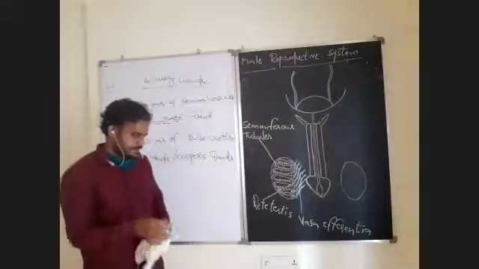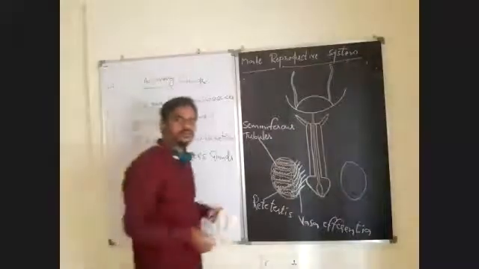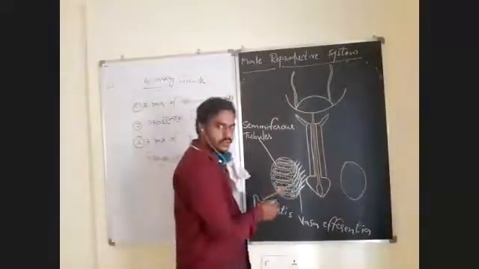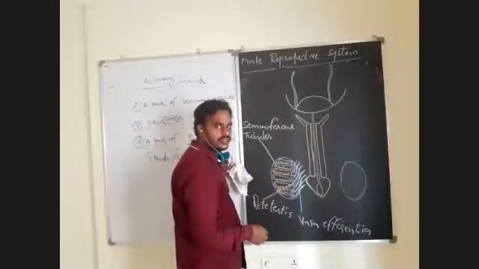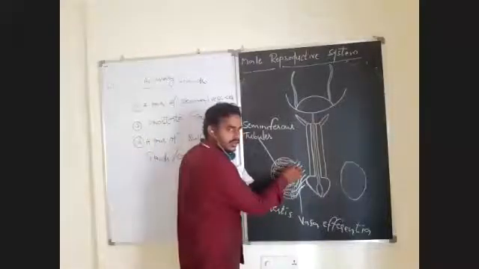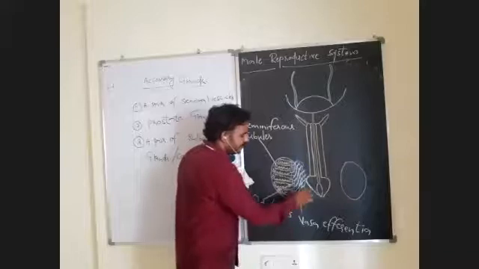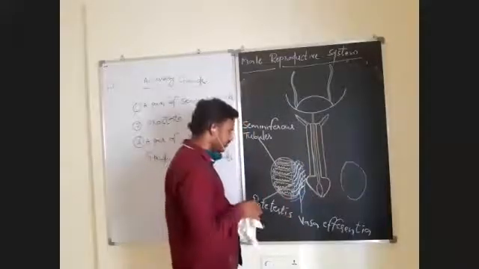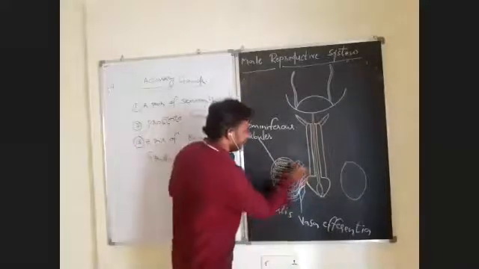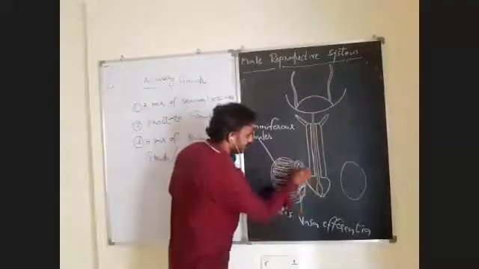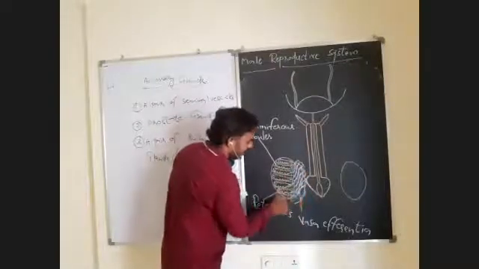Vasa efferentia will open into a highly coiled structure like this. It runs towards the posterior direction, and it is highly coiled there.